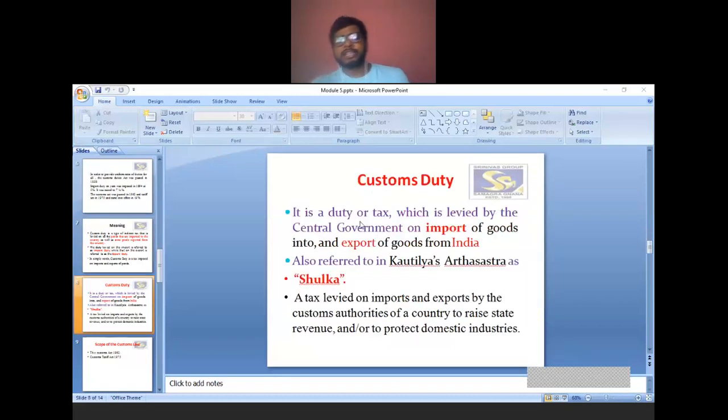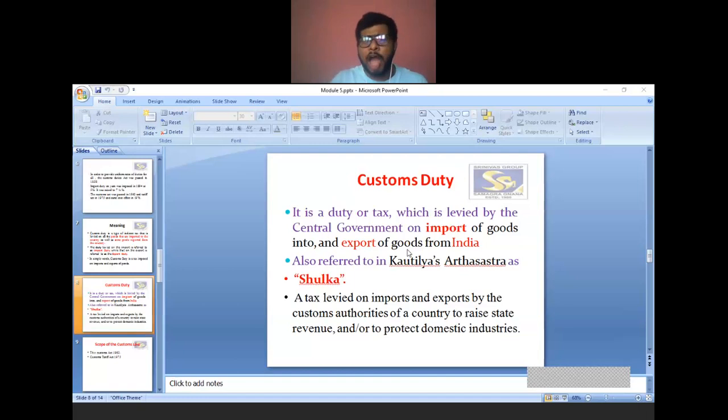Then customs duty is a duty or tax levied by the central government on import of goods. It is levied by the central government, not by the state government. Customs duty is levied by the central government on import of goods into India, as well as on the export of goods from India. Therefore it is applicable for both import and export.